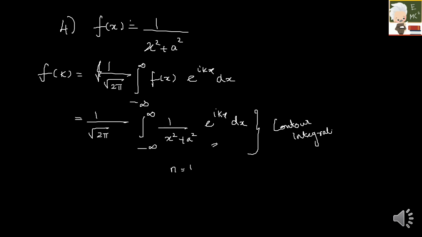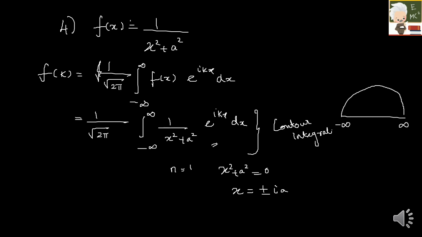And what are your singular points? Actually, x square plus a square should be equal to 0. So your x is nothing but plus or minus ia. If you look into the limits, you will be able to figure out. It is from the limit minus infinity to plus infinity. I think you should be able to recall these things.